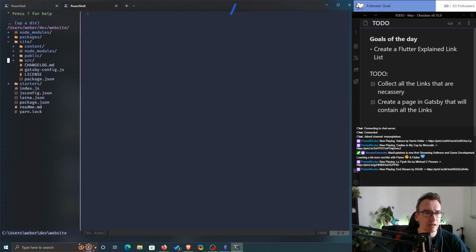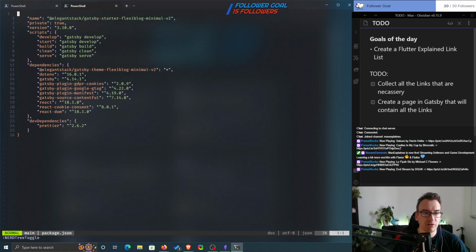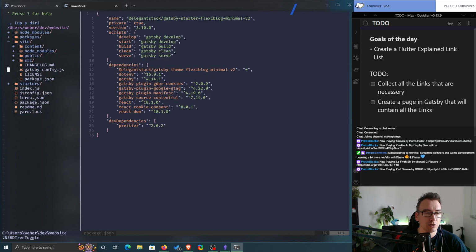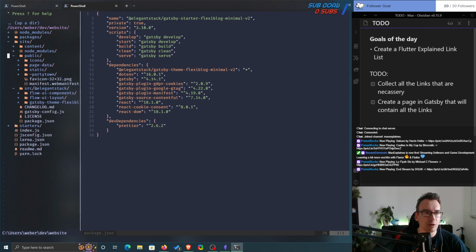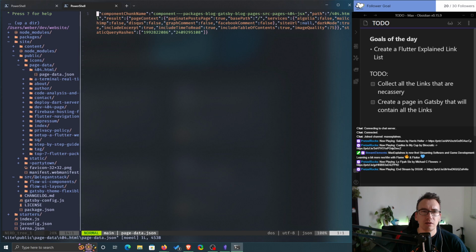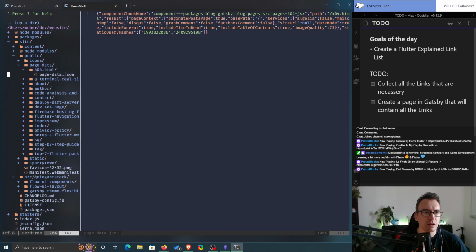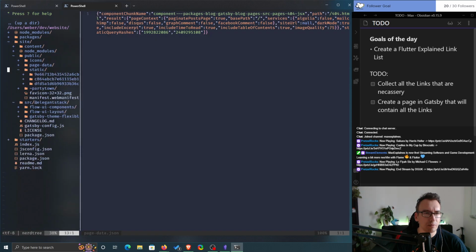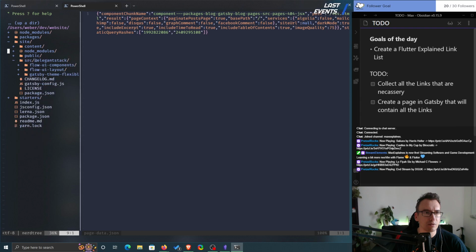So we have this site folder, and inside of here we have our package JSON. That's fine. We don't mind here too much. Source flow UI components. So this is where we override things, and here we have public, and we could either create one of these pages. It's also interesting. I've never taken a look into it actually. So static. I think they are just created, right?